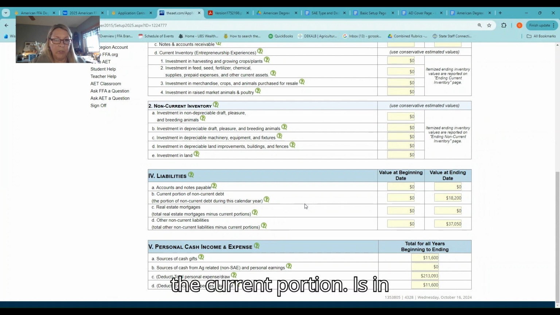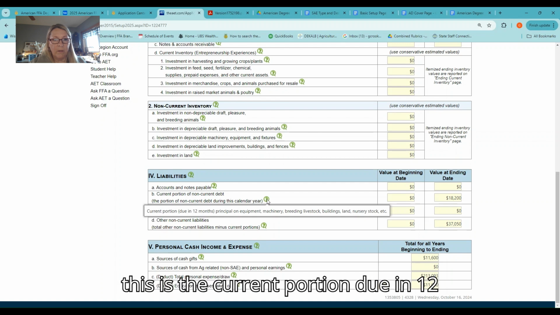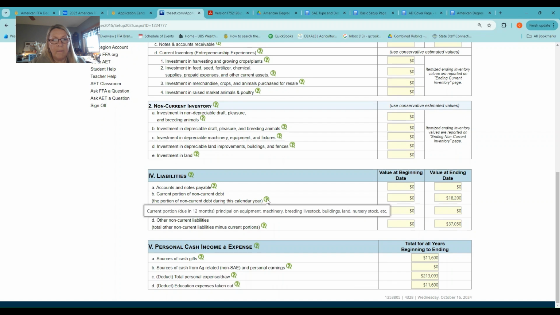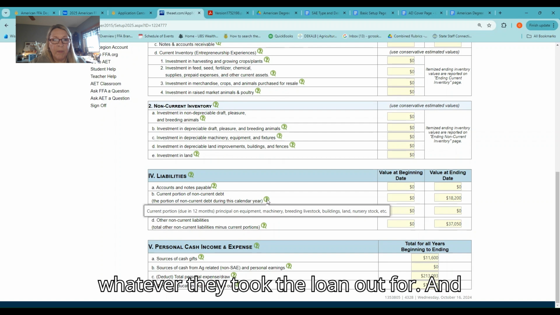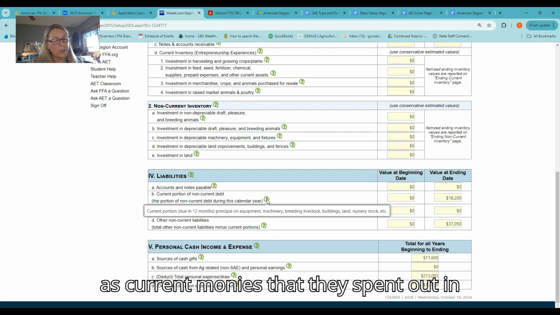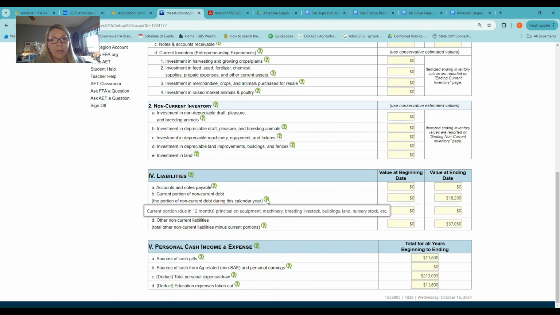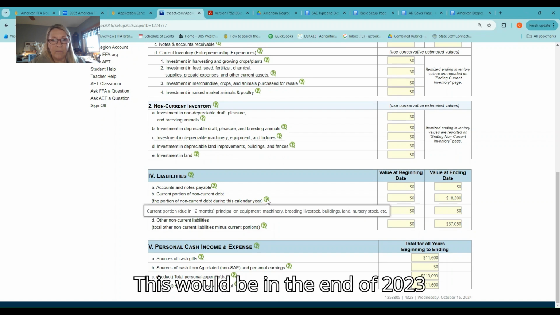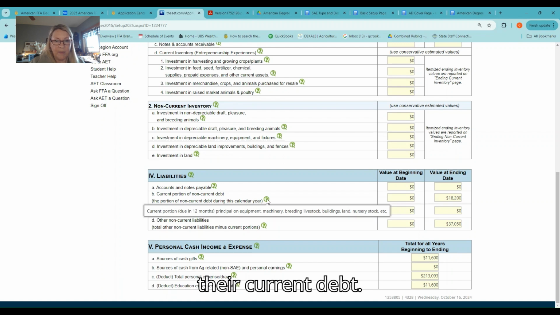The current portion is in letter B. And if we hover over the question mark, it tells us this is the current portion due in 12 months, the principal on the equipment, machinery, the livestock, whatever they took the loan out for. And so this would have been what they owed as current monies that they spent out in their last year of their SAE project. This would be the end of 2023 for this individual. That would have been their current debt.